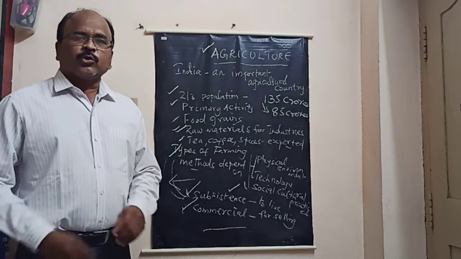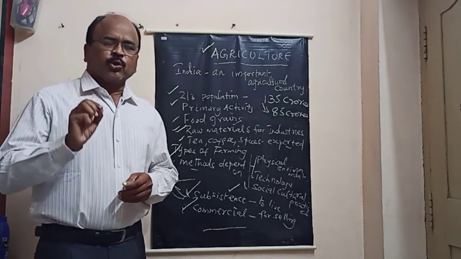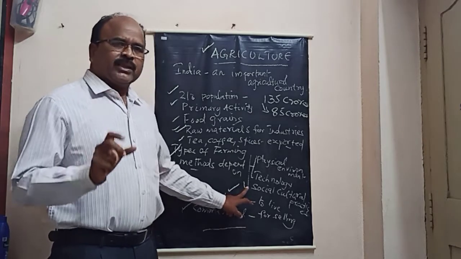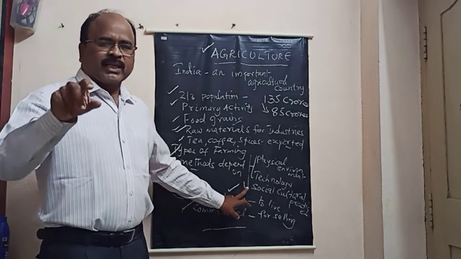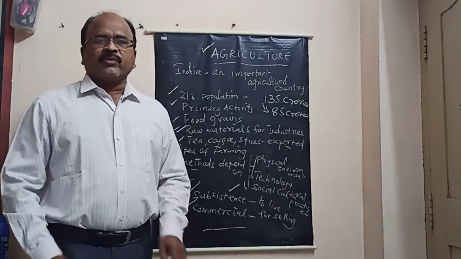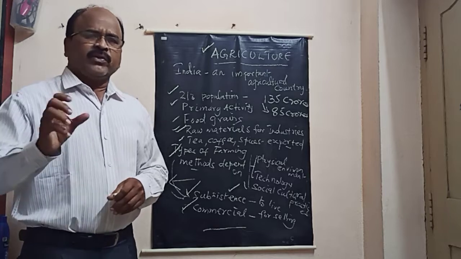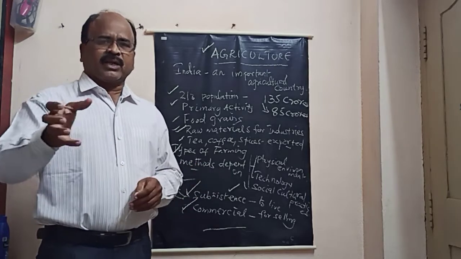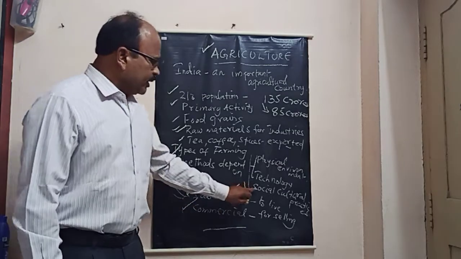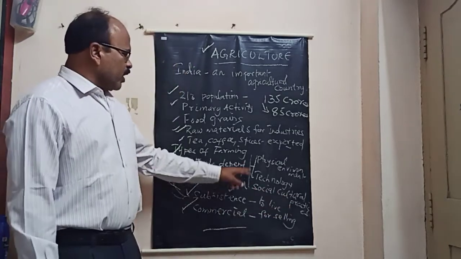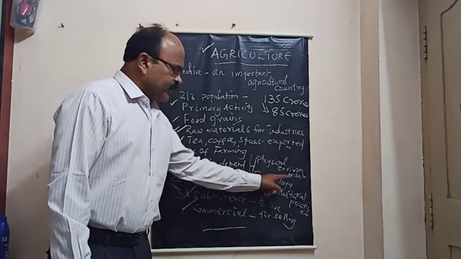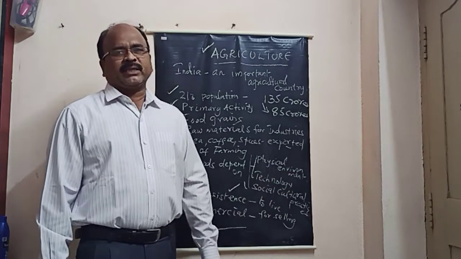And the third factor is socio-cultural practices. That means in a particular area, what type of society is there? What type of people are living? What is their culture? How do they follow? This is called socio-cultural practices. For example, North Indians prefer wheat, whereas South Indians prefer rice. Because of the society. We like rice, they like wheat. That is called socio-cultural practices. So overall, the farming methods depend on three factors: physical environment, technological know-how, and socio-cultural practices.